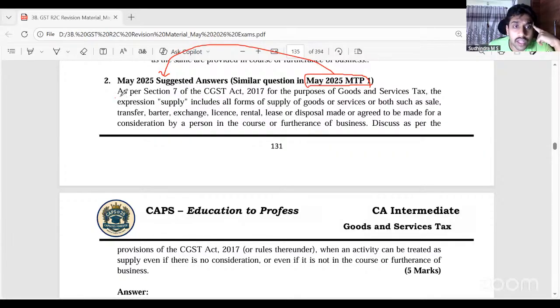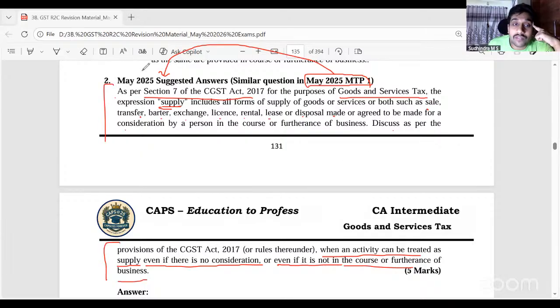What is this question telling now? As per Section 7 of CGST Act, for the purposes of GST, the expression supply includes all forms of supply of goods or services or both, such as sale, transfer, barter, exchange, license, rental, lease, or disposal, made or agreed to be made for a consideration by a person in the course of furtherance of business. Discuss as per the provisions of GST Act when an activity can be treated as supply even if there is no consideration or even if it is not in the course of furtherance of business. There is no link between what they have given here and what they have given here.